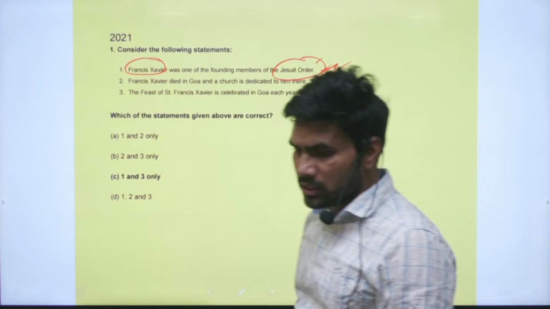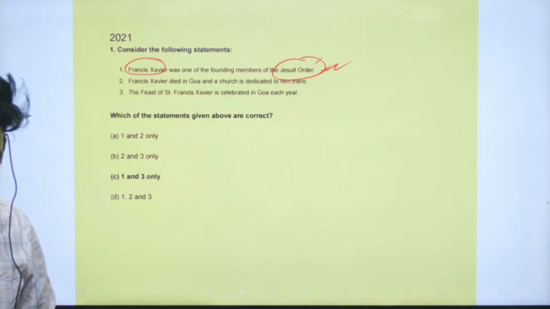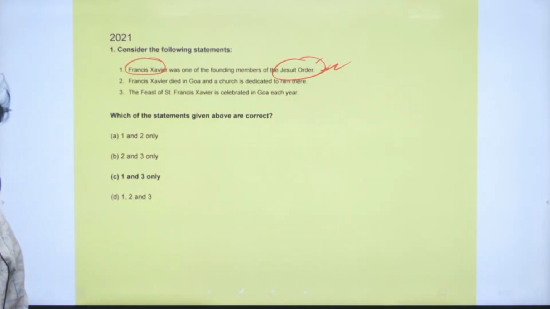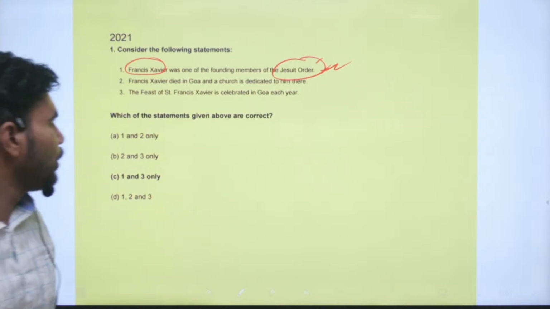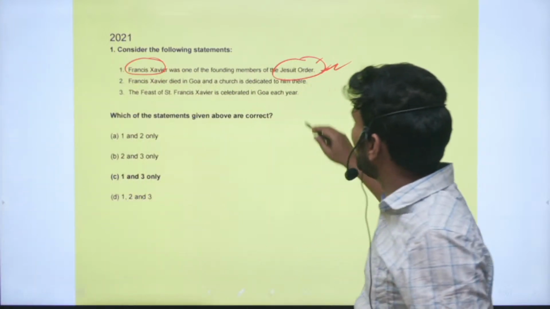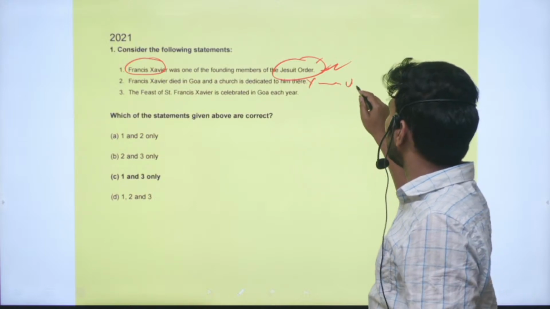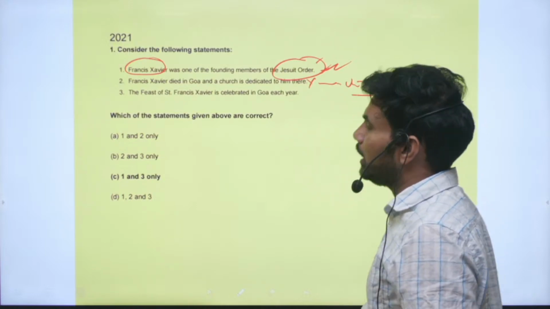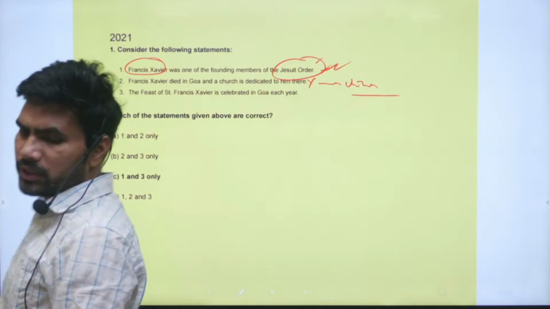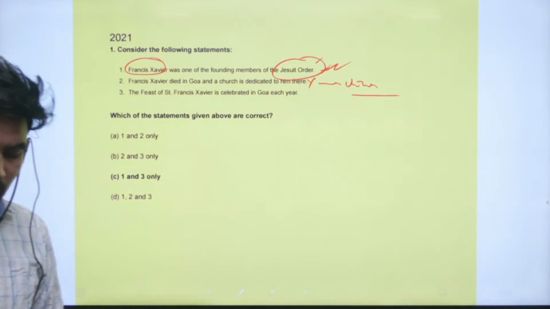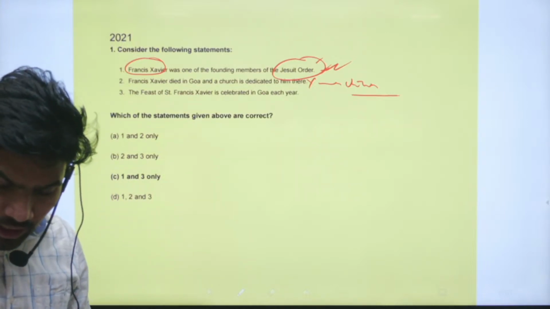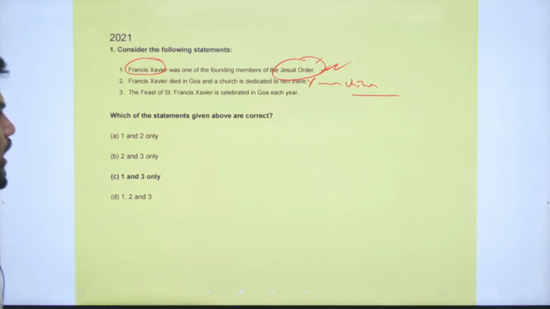Next statement is Francis Xavier died in Goa and a church is dedicated to him there. So this is an incorrect statement. He died somewhere in China, not in India. Right? He died somewhere in the coastal part of China. Next is the feast of Saint Francis Xavier is celebrated in Goa each year.